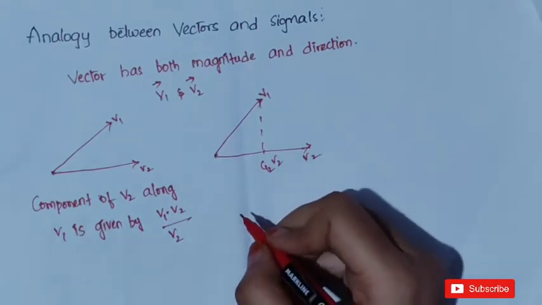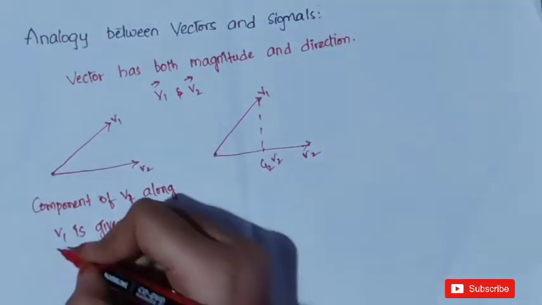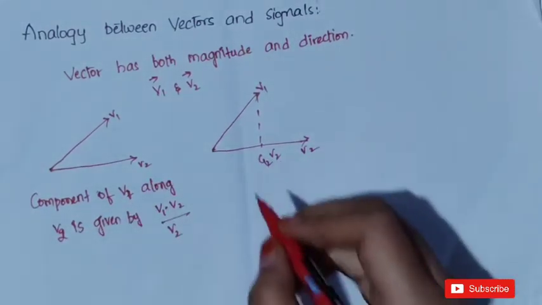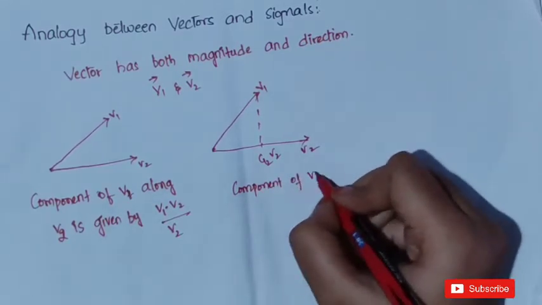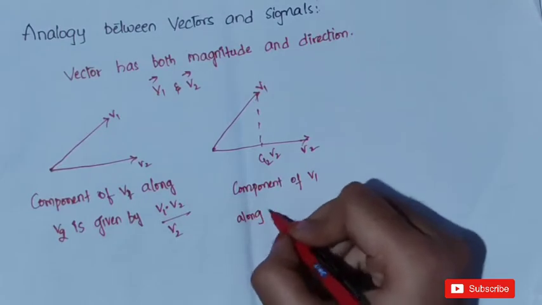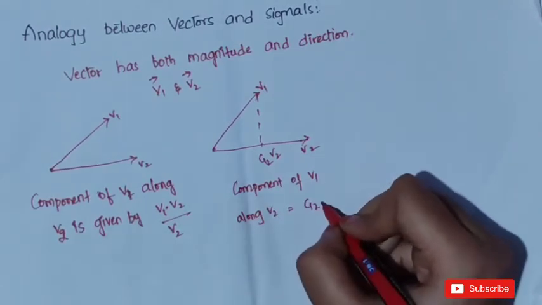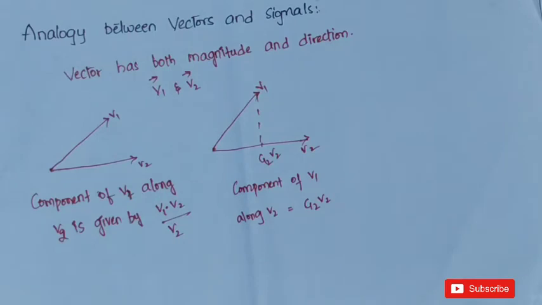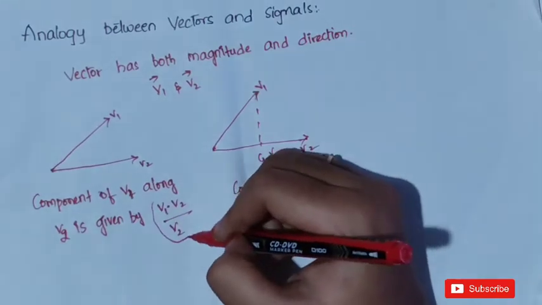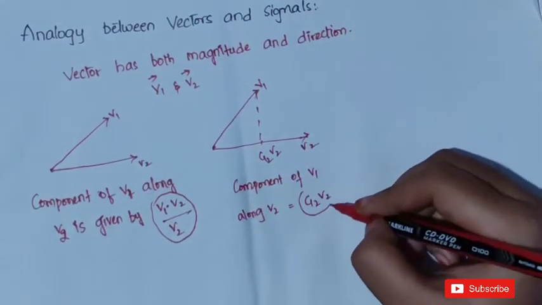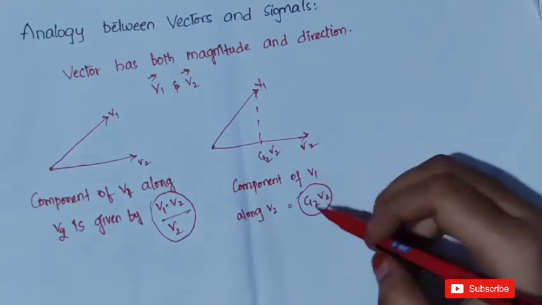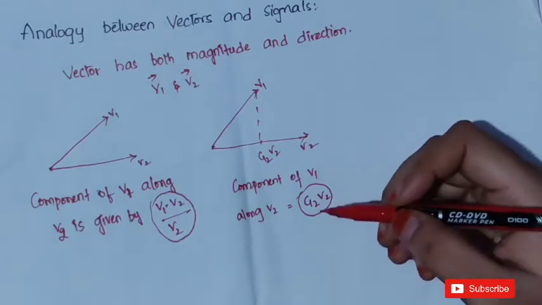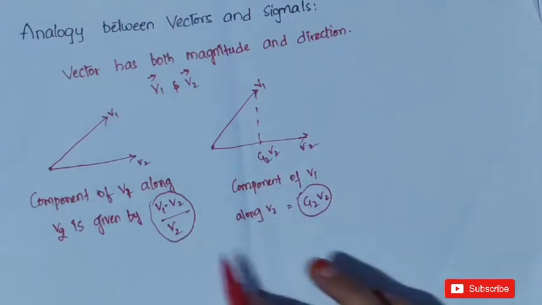Here, in the same way, the component of v1 along v2 is given by c12 v2. Here c12 is a constant. We are representing one vector in the form of the other vector by using the help of a constant.